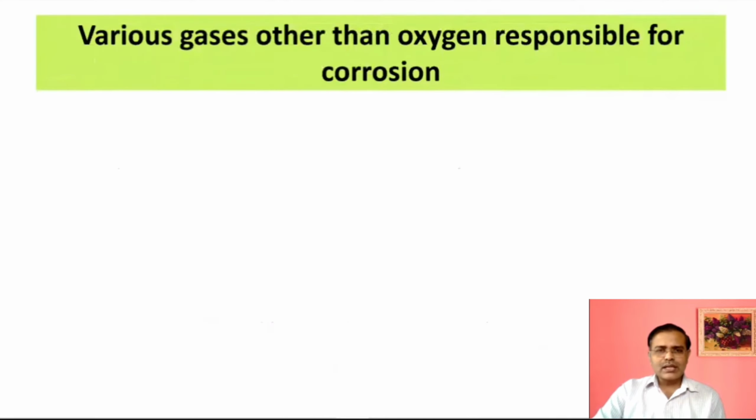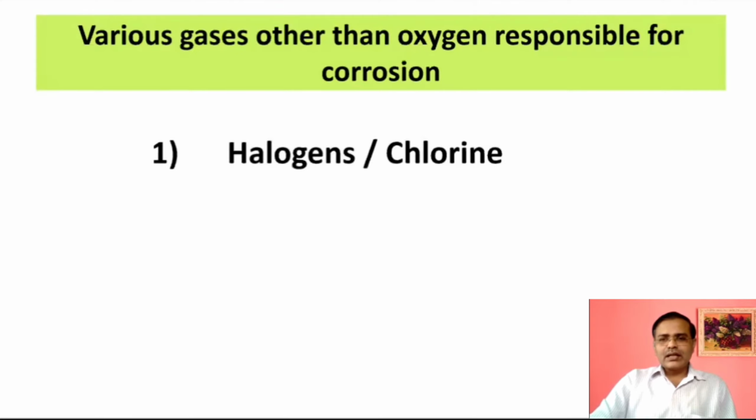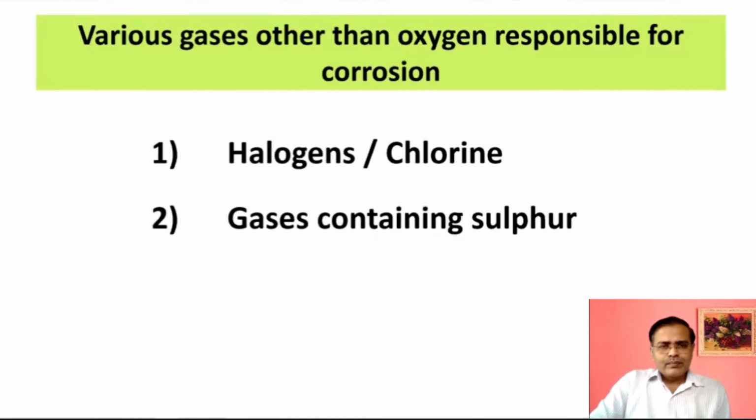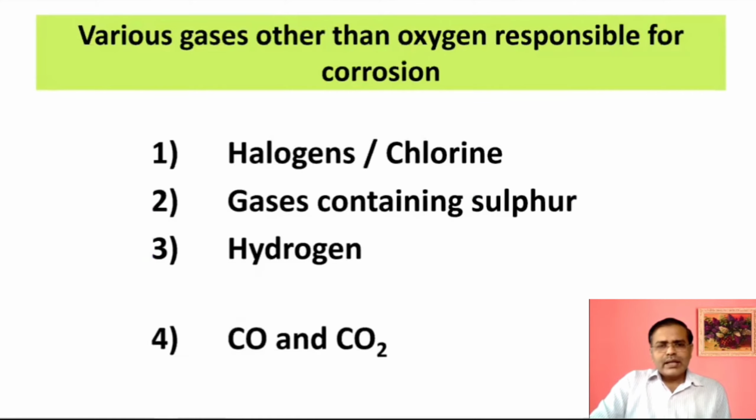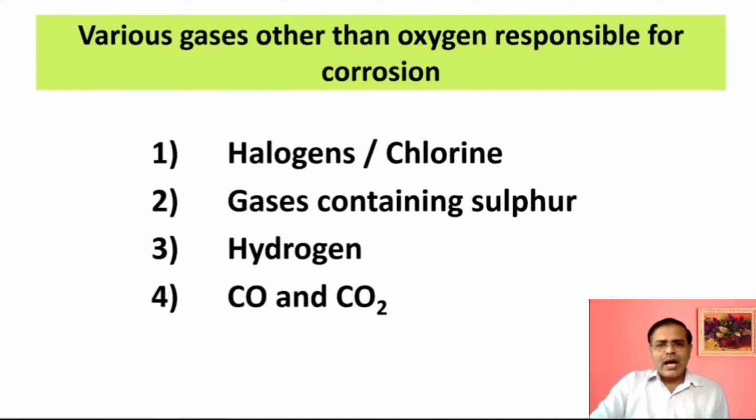Now, how are various gases other than oxygen responsible for corrosion? In this case, what is expected? Examiners expect that we should write the reactions. It means you should know the reactions. Here, the reactions can be very easily written, and we have to remember that halogens or chlorine, various sulfur-containing gases, hydrogen, carbon monoxide and carbon dioxide can react with the metal, and there is corrosion. So how is it possible?